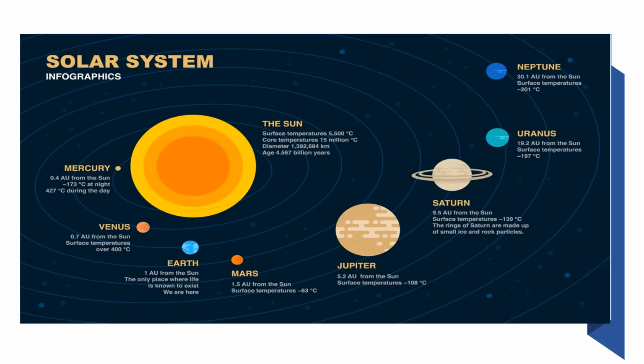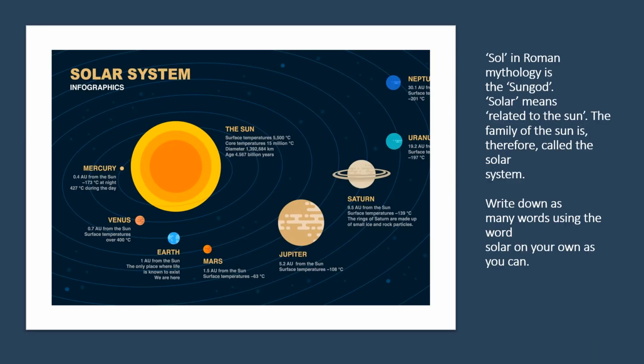Now move to another slide. Here we will learn about the solar system. The sun, 8 planets, satellites and some other celestial bodies form the solar system. We often call it the solar family. Do you know students, Sol in Roman mythology is the sun god. Solar means related to the sun. The family of the sun is therefore called the solar system.